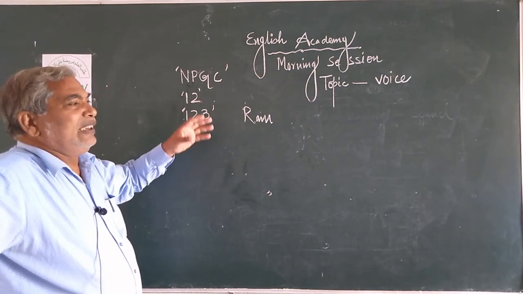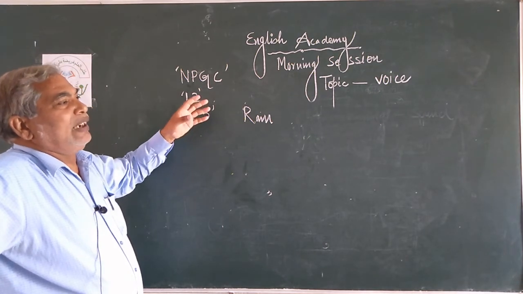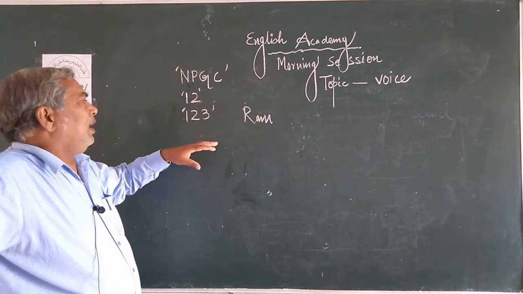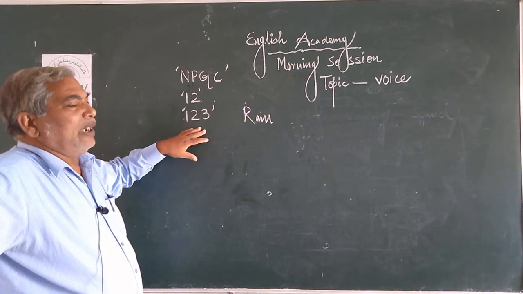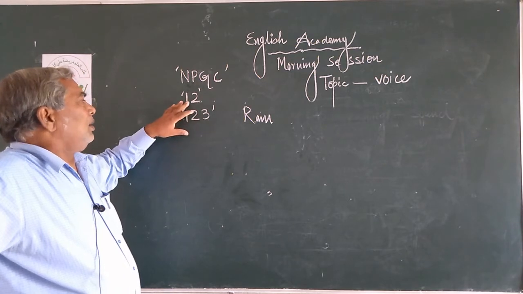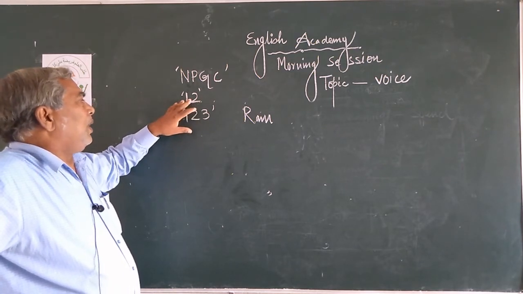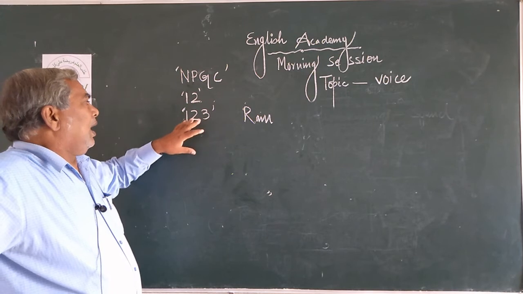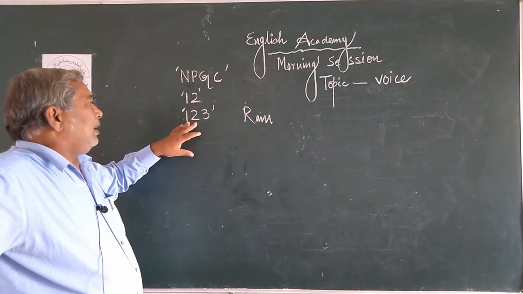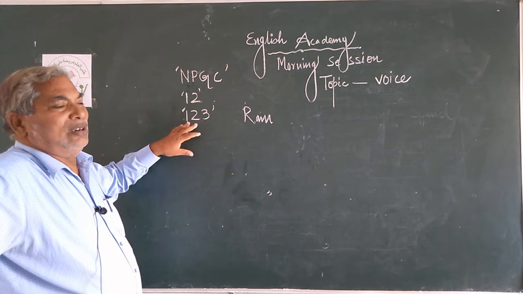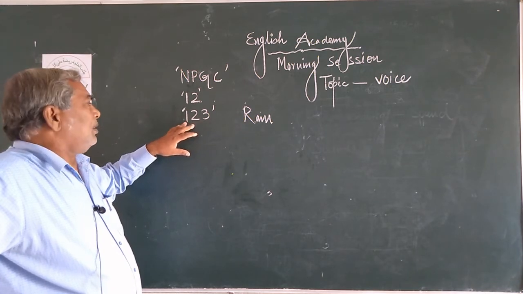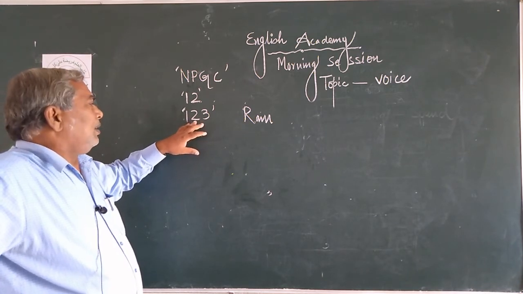In those poems the poet's imagination is given, but here this is my imagination, my perception and conception. 1, 2: singular number and plural number. In person, in grammar there are three persons: first person, second person, third person.